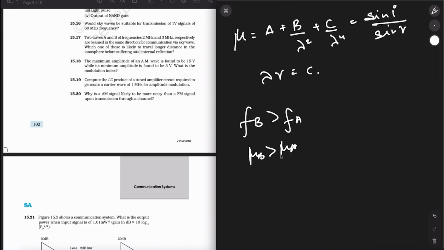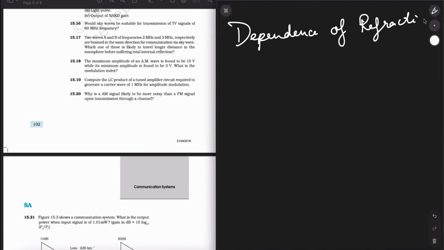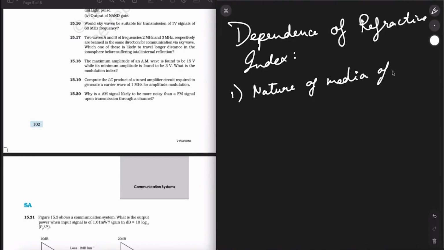Now the important point to note here is that the refractive index of a medium is the characteristic which decides the speed of light in it. So, dependence of refractive index: number 1, nature of media, angle of incidence.